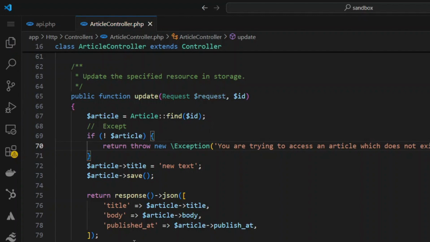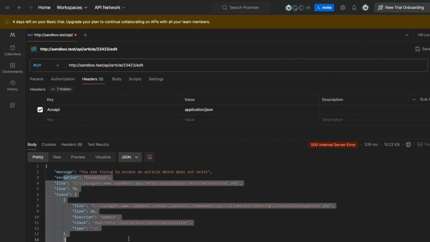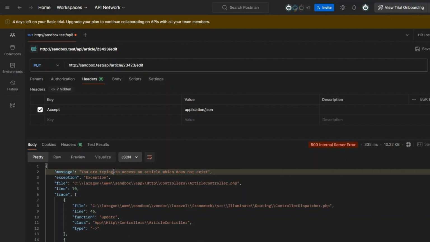Now when I go back and try to hit the API, I'll get back the message I sent back to the user. But I want you to notice something. Look at all this other garbage stuff, which really is just garbage to the person consuming my API. They don't really care about this. They just want a one-line statement. That's all they want to see. Then you look at the status code. I set it to 404. Right now I'm seeing 500.